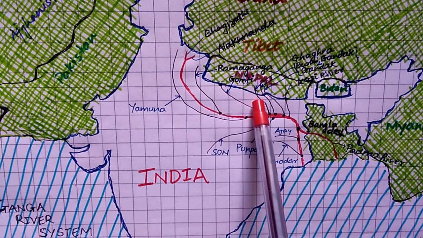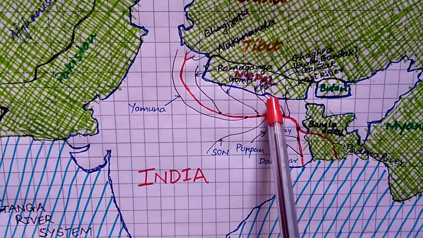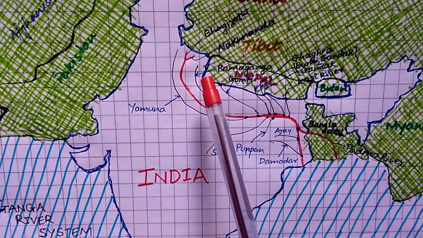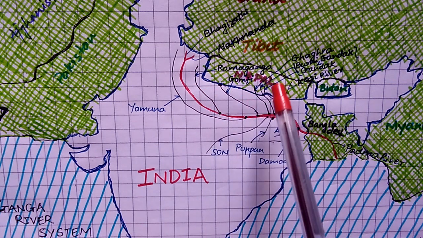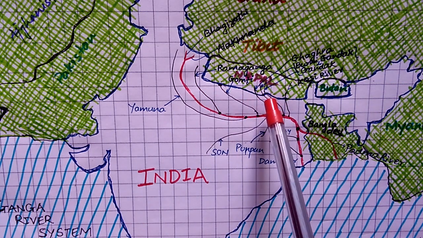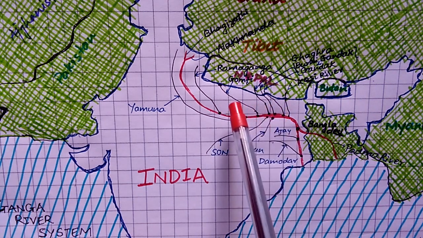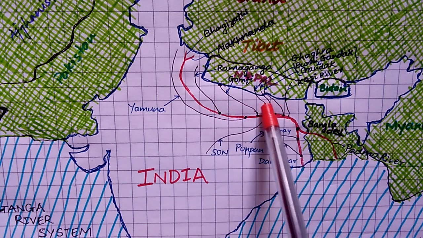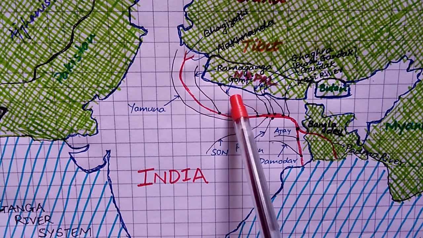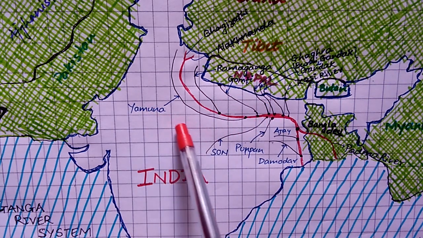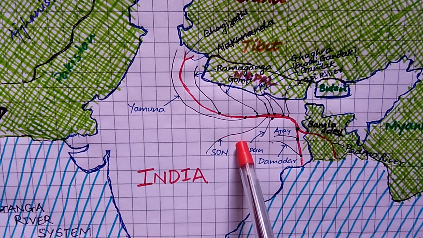So these are all the left bank tributaries of the Ganga river system. First is Ram Ganga, Gomti, Ghagra, Gandak, Buri Gandak and Kosi river. These are the main six tributaries of the Ganga from the left bank, and here we have four main, you can say four main.